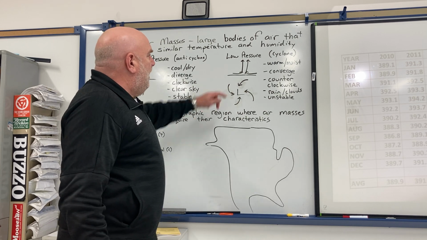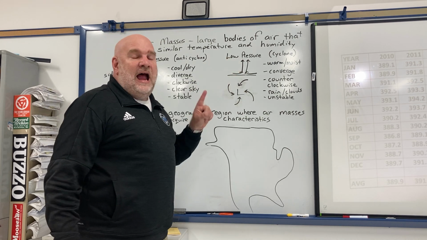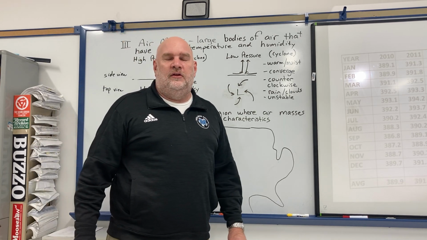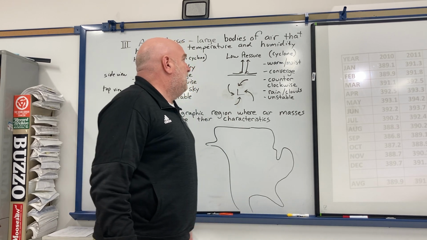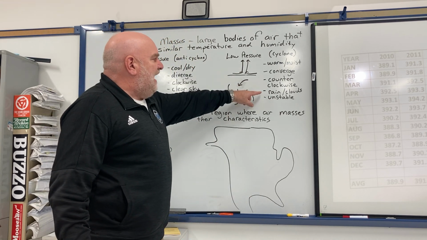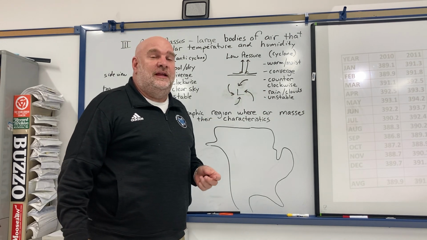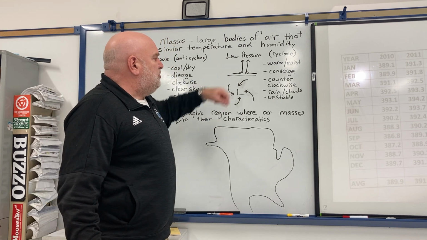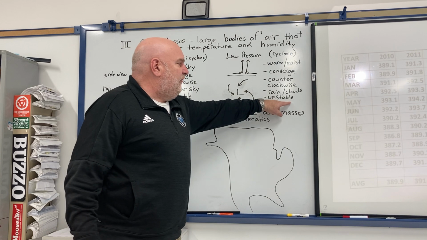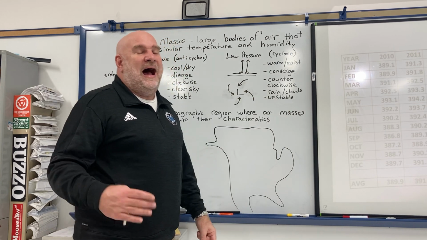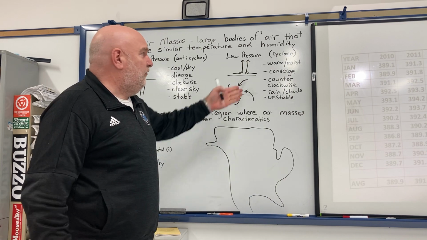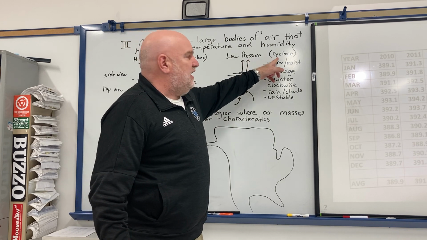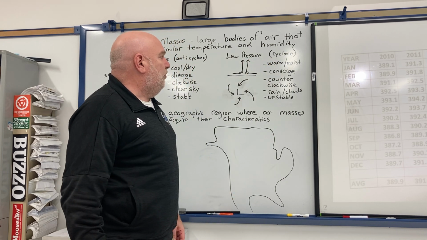Now, whenever air rises, the higher up it goes, it cools down. And eventually it cools down to a point where you start to get condensation and clouds forming. So with low pressure, you get lots of rain and clouds. So low pressure is lousy weather. Rainy, cloudy weather is low pressure. And because low pressure is associated with storms, the air is said to be unstable. Pilots don't like flying in unstable air because it's stormy conditions. Another word sometimes used for low pressure systems is a cyclone.